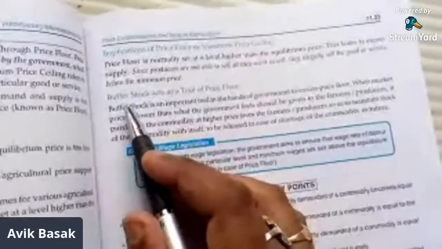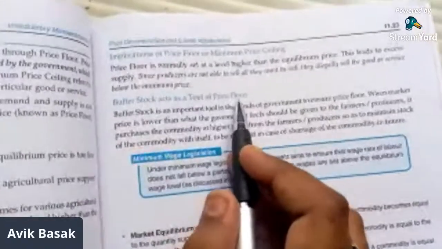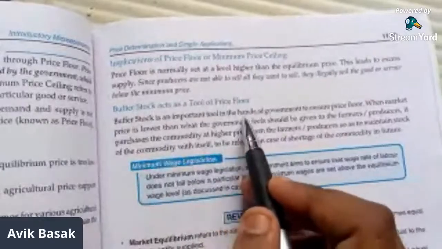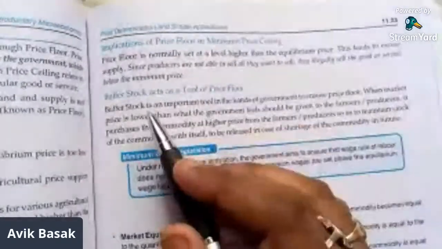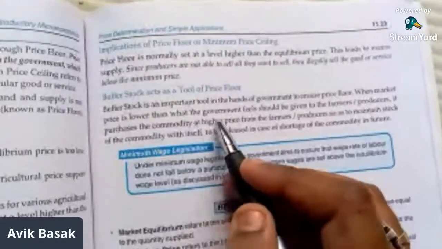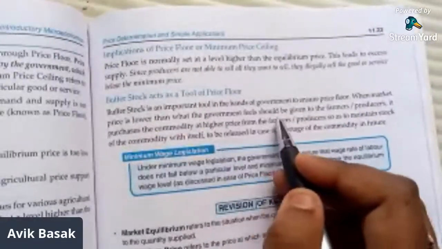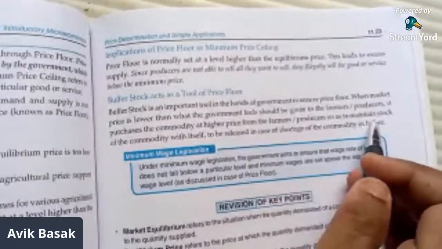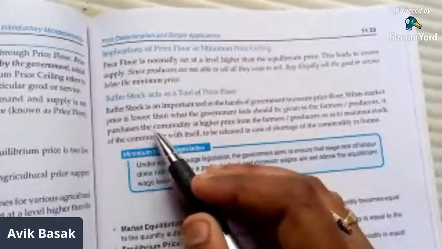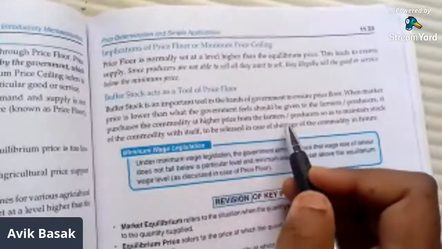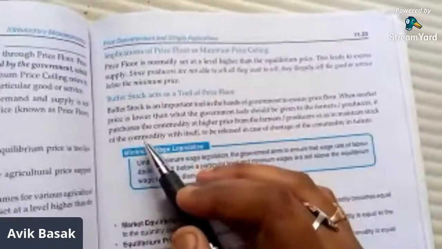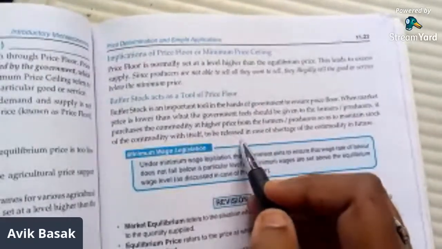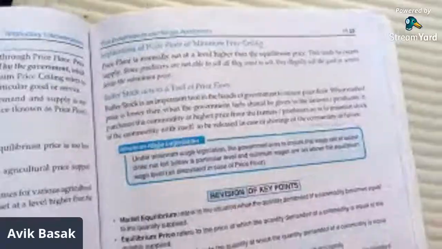Buffer stock acts as a tool of price floor. Buffer stock is an important tool in the hands of government to ensure price floor. When the market price is lower than what the government feels should be given to the farmers or producers, it purchases the commodity at a higher price from them so as to maintain a stock of the good with itself, to be released in case of shortage of the commodity in future.